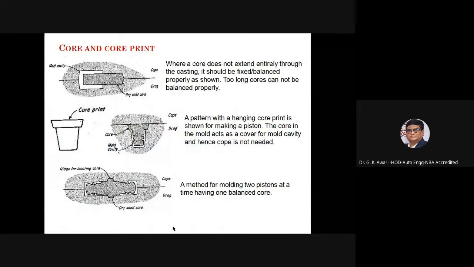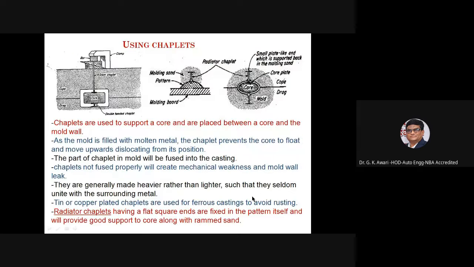Where the core does not extend entirely through the casting, it should be fixed and balanced properly as shown. Too long cores cannot be balanced properly. A pattern with a hanging core print is shown for making a piston. The core in the mold acts as a cover for the mold cavity. This is the method for molding two pistons at a time, having one balanced core.